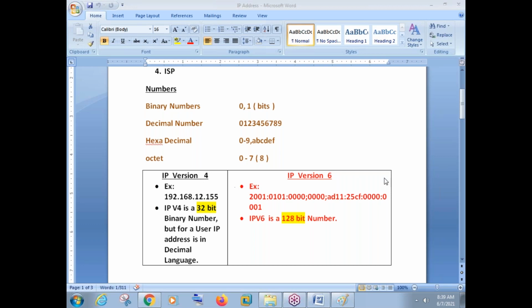Remember there are two versions: IP version 4 and IP version 6. IP version 4 is how many bits? 32 bits. IP version 6 is 128. This is the size, the design of your IP address. IP version 4 was designed with a 32-bit number, and IP version 6 is designed with a 128-bit number. Remember, we have been using IP version 4 for the last 35-40 years.